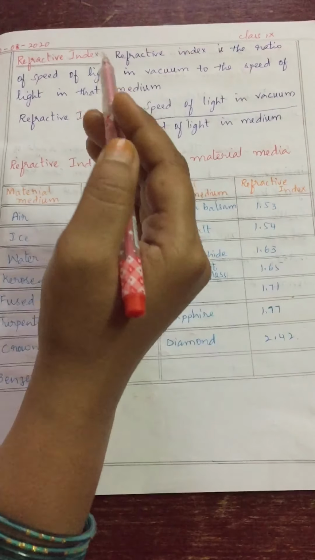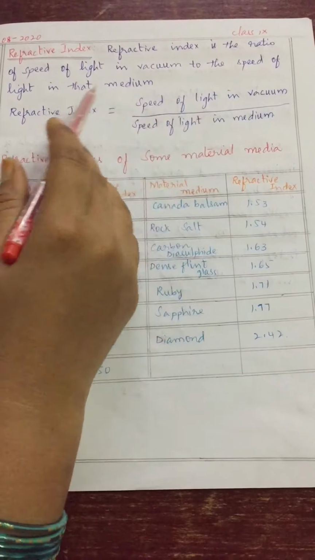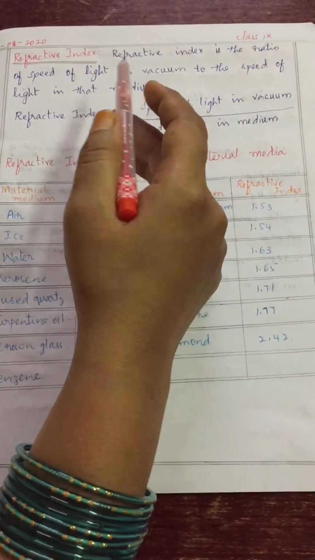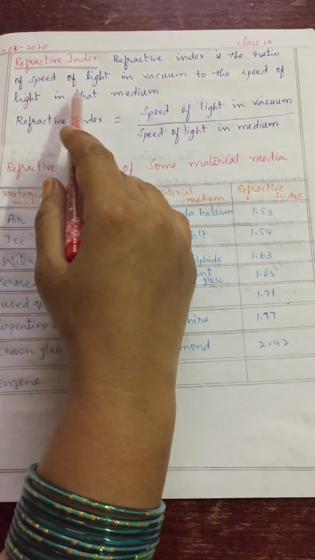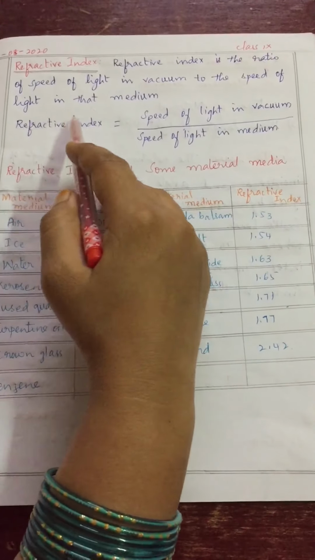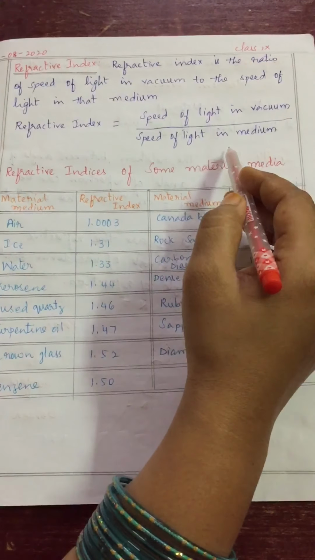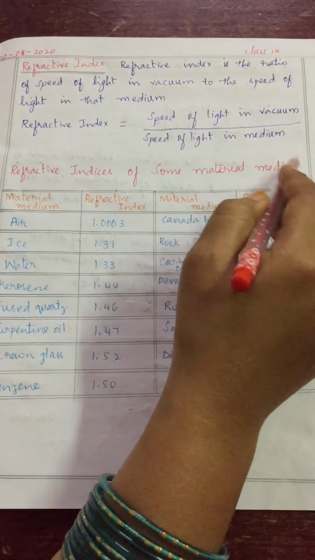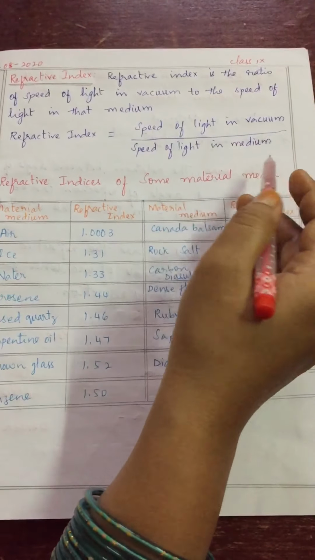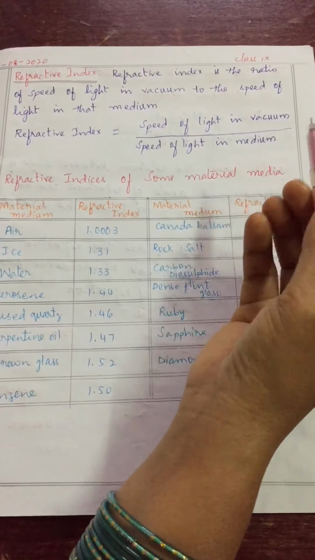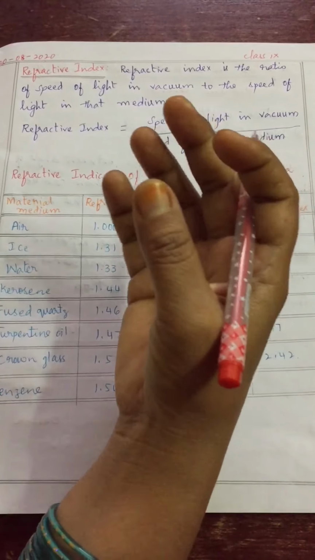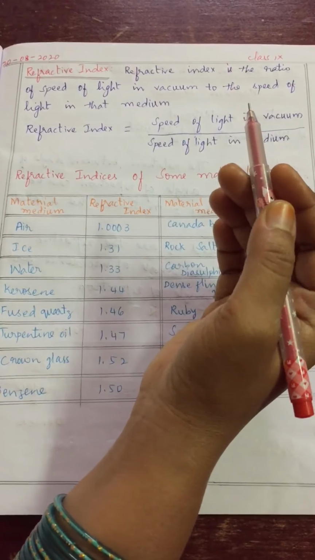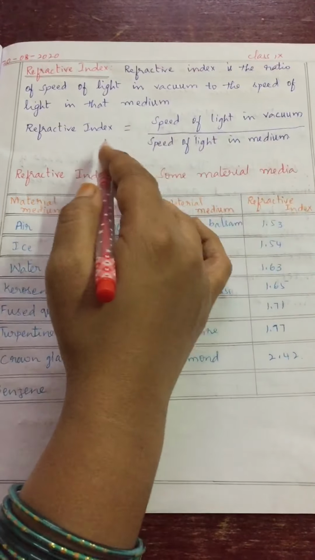Correct children? So refractive index is nothing but comparing the speed of light in two different media. Refractive index is the ratio of the speed of light in vacuum to the speed of light in that medium. Speed of light in vacuum by speed of light in medium. Like air and water are two mediums. We are comparing those two speeds, and that is nothing but refractive index. Refractive index gives us the idea of how fast or how slow light travels in a medium.